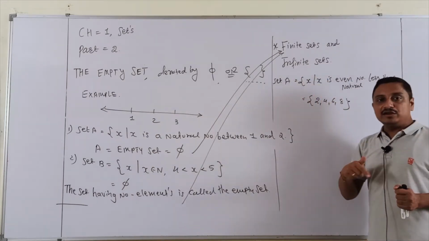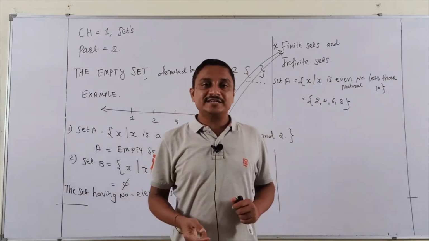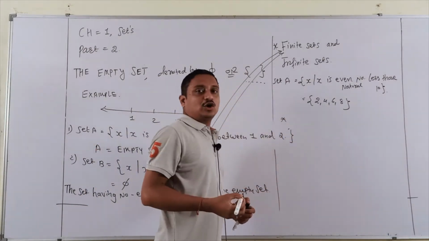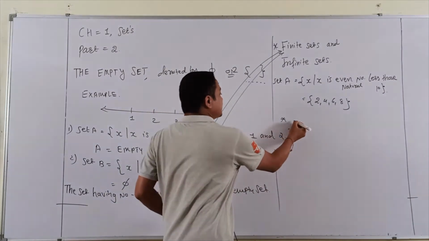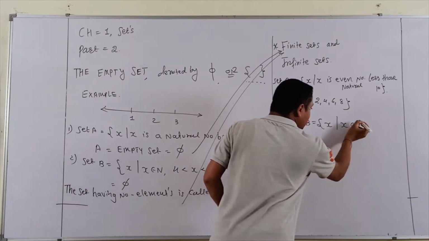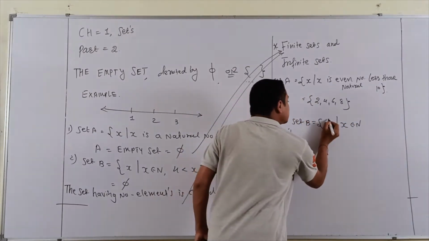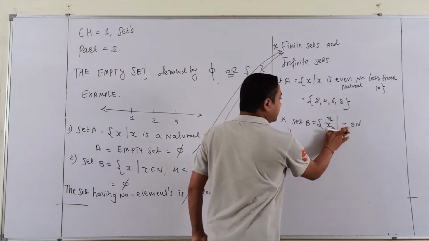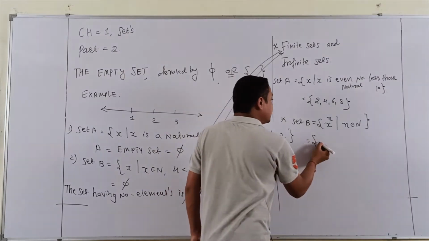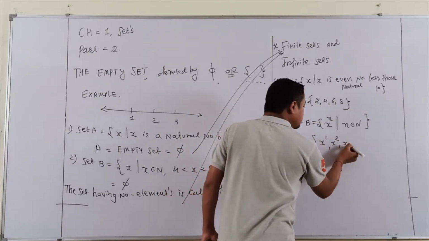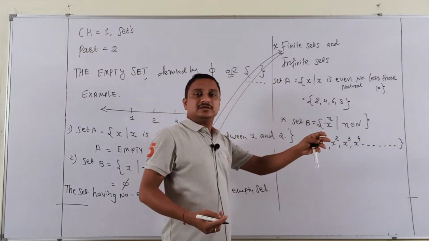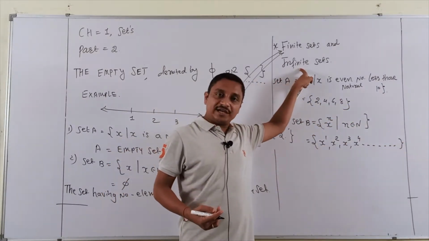Now students, I go to infinite sets. An infinite set means there are so many numbers that you cannot find the end. So set B, x such that x belongs to natural numbers. Here I write x raised to n, where small n belongs to natural numbers. So what is the answer? The answer is x raised to 1, x raised to 2, x raised to 3, x raised to 4, till the last, going to infinity. So that is called your infinite set.